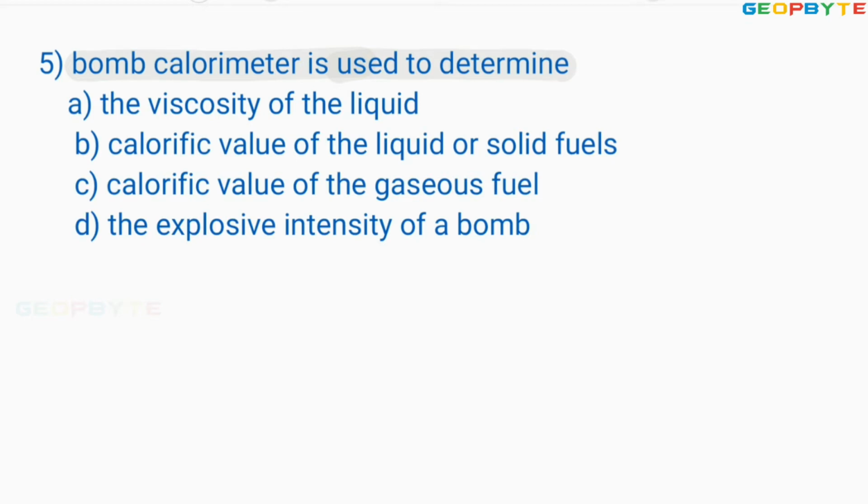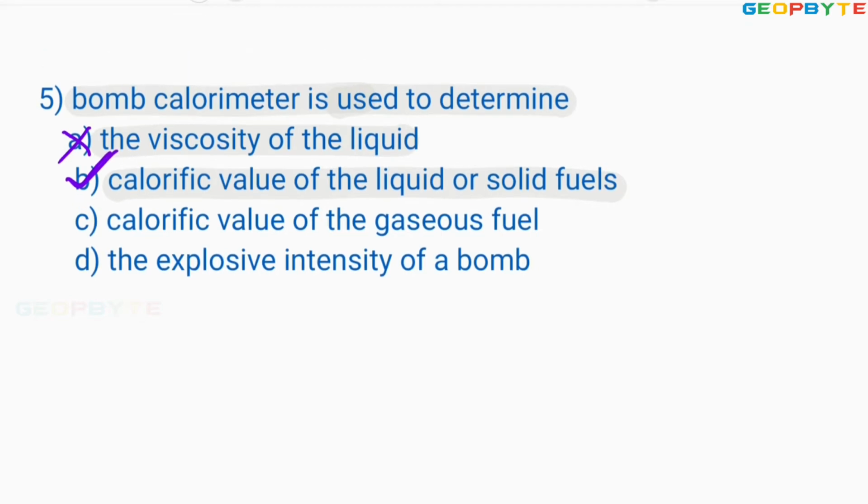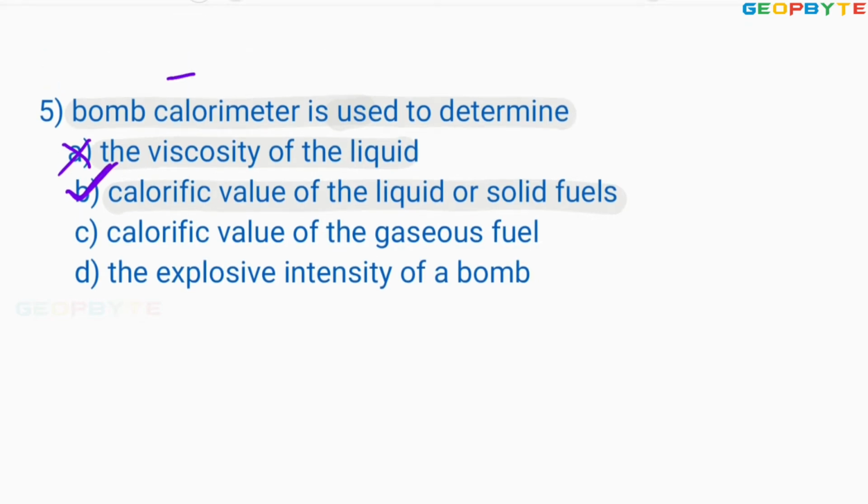Option A, the viscosity of the liquid. No, absolutely not correct. Option B, calorific value of the liquid and solid fuels. Absolutely correct. For finding the calorific value of solid and liquid fuels, we can use the bomb calorimeter. I hope you might have seen the bomb calorimeter in your IC engines lab also. This is a very important problem, a 5-star problem. 5-star problem means most expected problem in the competitive exams.